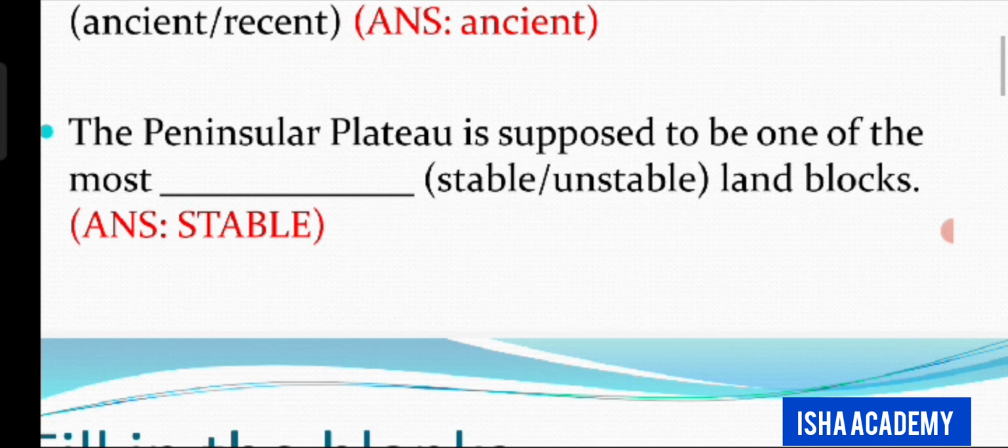Another question. The peninsular plateau is supposed to be one of the most dash land blocks. The options are stable or unstable. Answer is stable.